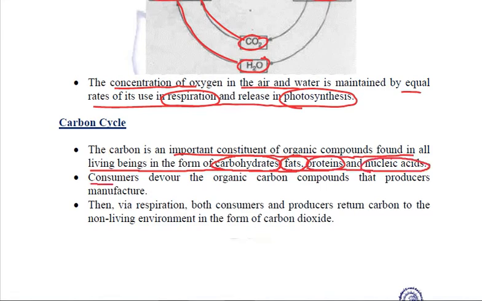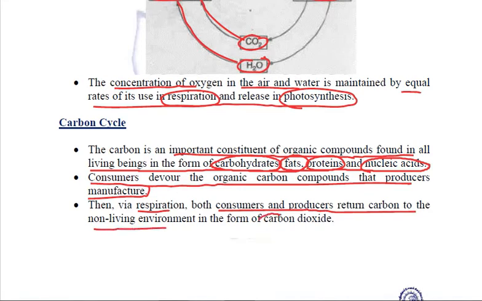All the consumers devour the organic carbon compounds that producers manufacture, and through the process of respiration, both the consumers as well as the producers return the carbon to the non-living environment in the form of carbon dioxide.